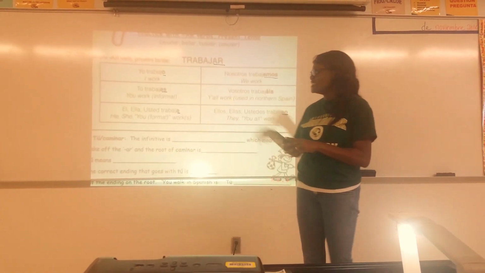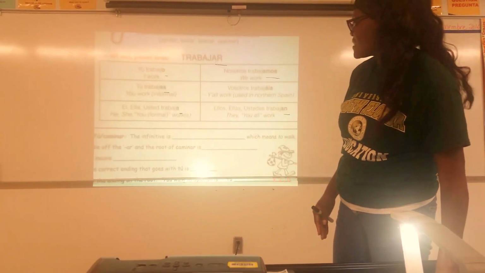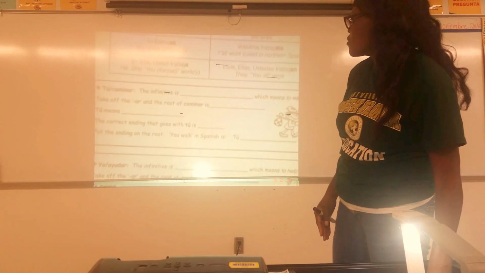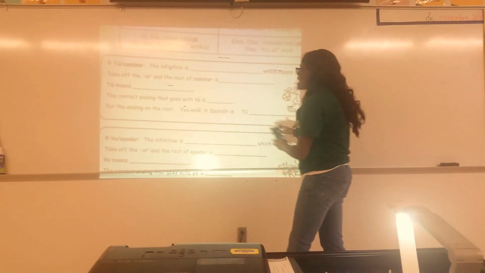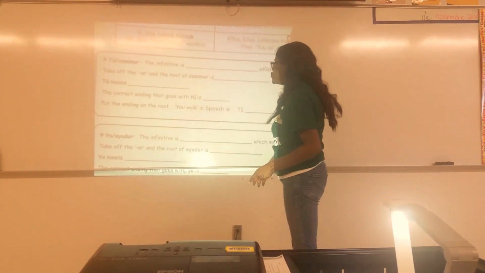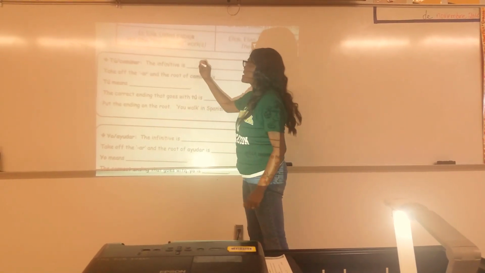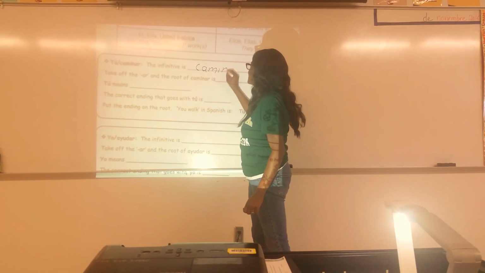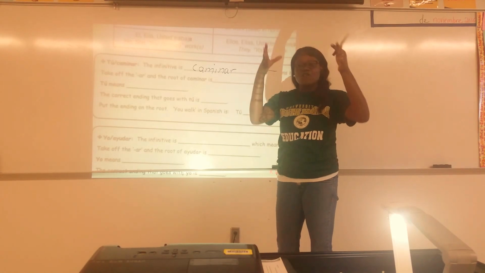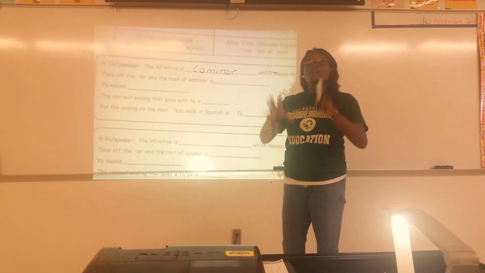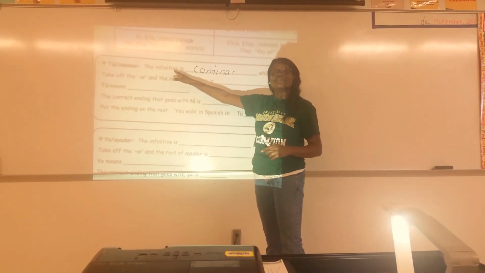So now that you have seen the endings, I'm going to show you exactly what I ended up with. I'm going to put the paper up on the projector. Okay, right now we have this. We have tú, that means you, and then caminar. The infinitive is caminar. What is the infinitive? The infinitive form of the verb is the original form of the verb when you are not conjugating it. That's before conjugation. That is what we call infinitive.